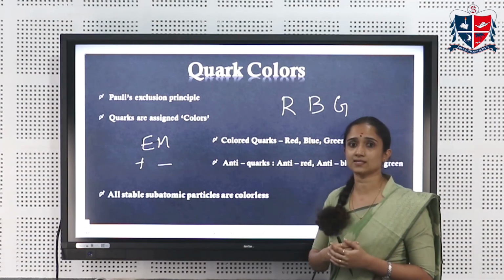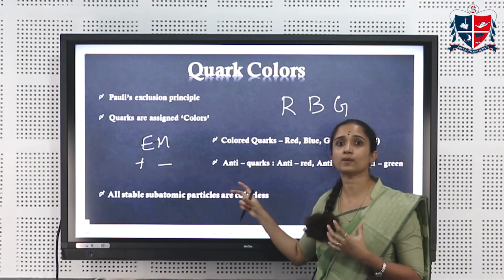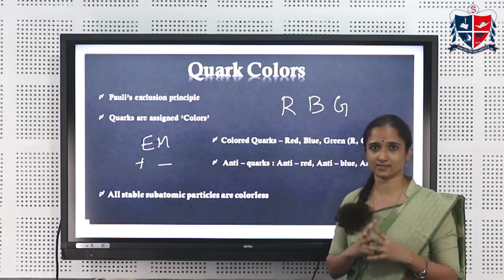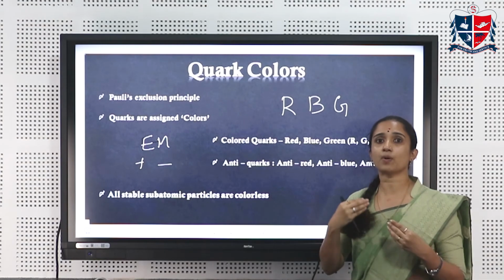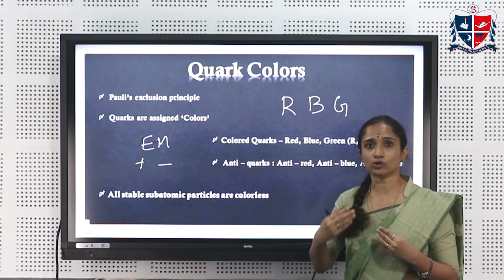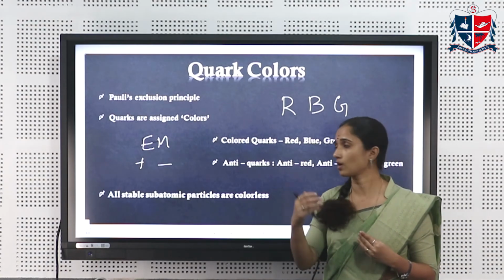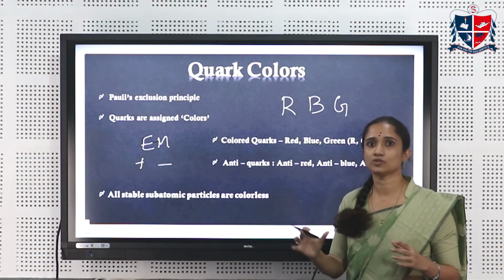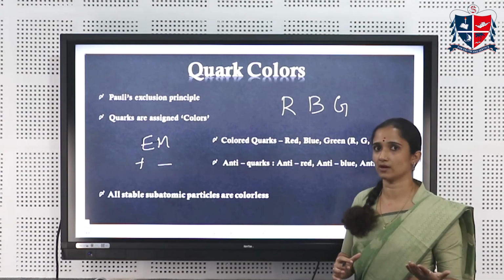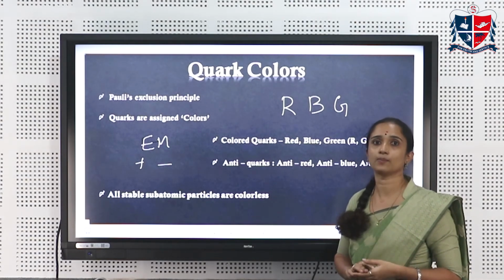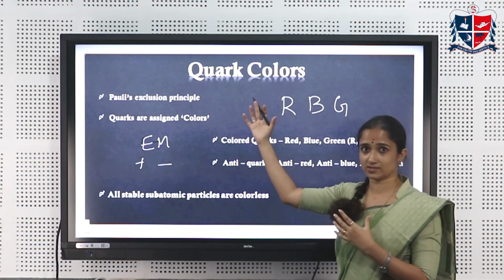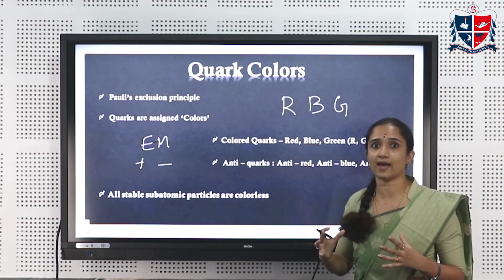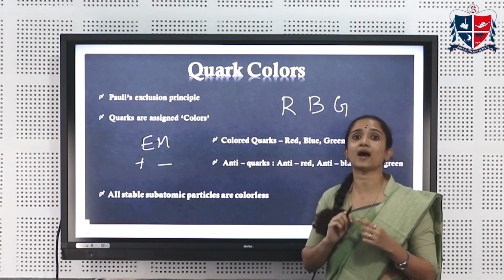But whatever the case is, once a stable subatomic particle is formed, that particle will be absolutely colorless. Which means that any particle that could be isolated, that could be detected independently, will have as a color property null. So none of the particles that we observe will have this color property. Whereas quarks, they have this property called color, and this property ensures that the quarks cannot be isolated.